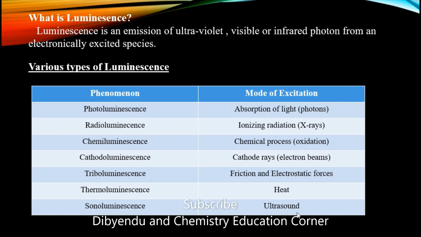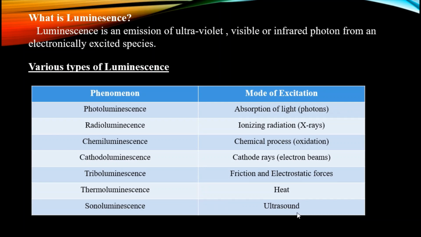Hello friends, in today's lecture I will discuss luminescence spectroscopy. You all know spectroscopy. Spectroscopy is the interaction of light with matter, that is, light-matter interactions. Then we should know what luminescence is. The term luminescence comes from the Latin word lumin, which means light. So basically luminescence is cold light emission, whereas incandescence is hot light emission. Luminescence is defined as an emission of ultraviolet, visible or infrared photon from an electronically excited species.